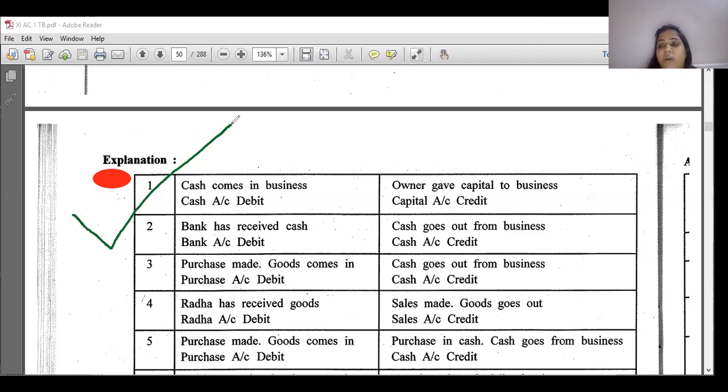Then find out which accounts are effective. Name them. Then whichever the accounts are affected, they are of which type of account? Real account, nominal account, personal account, and then apply the rules. So here we had seen cash comes in, right? Cash comes in. It's a real account, so cash account is debited. Owner gave the capital to the business, so owner is a giver. Capital account is credited. Is it clear, students?